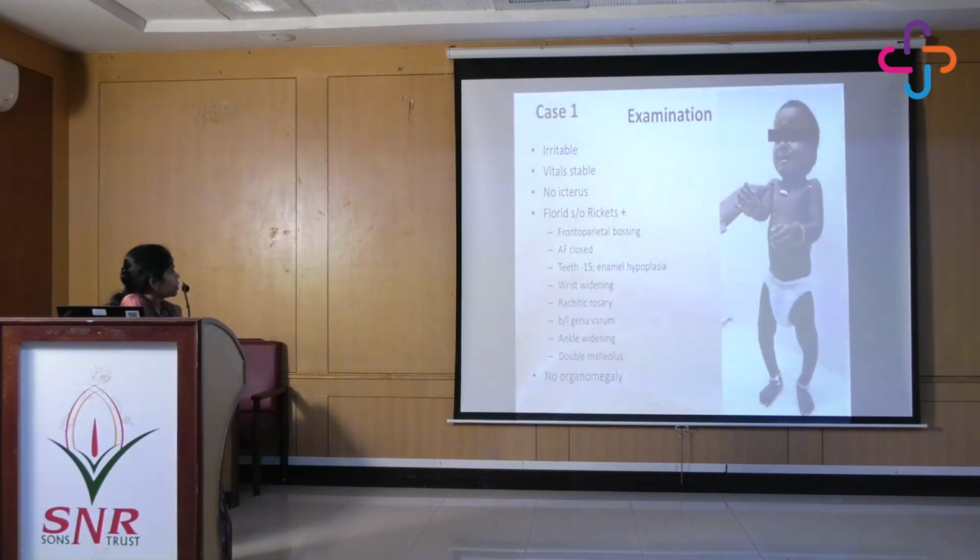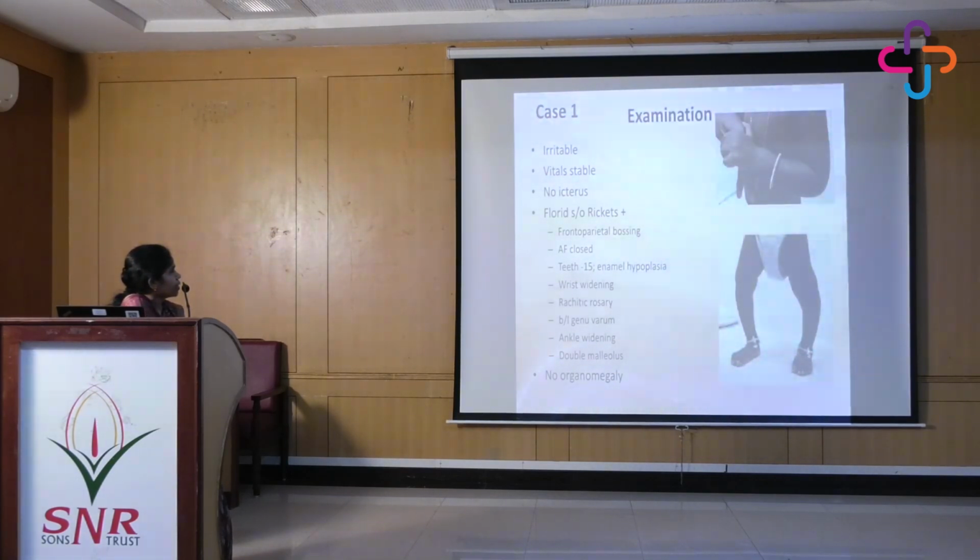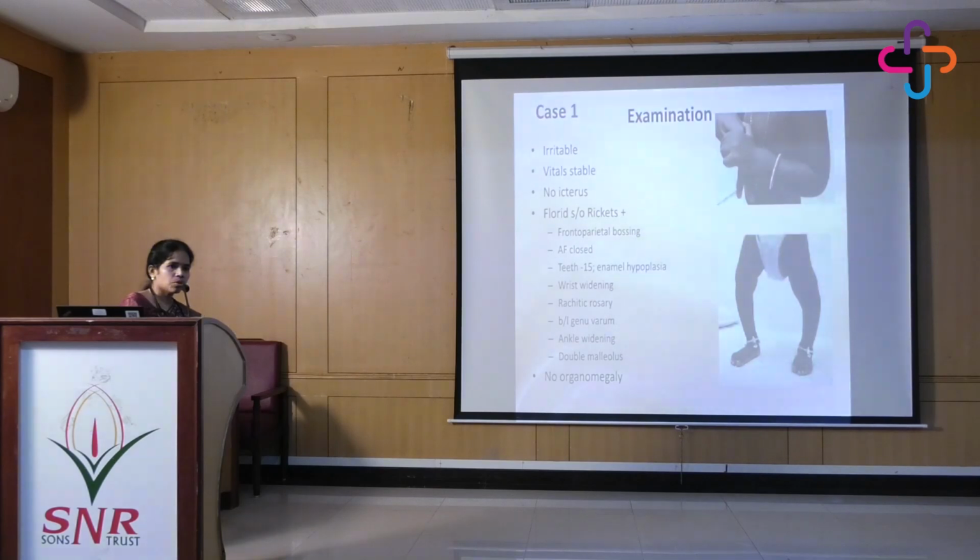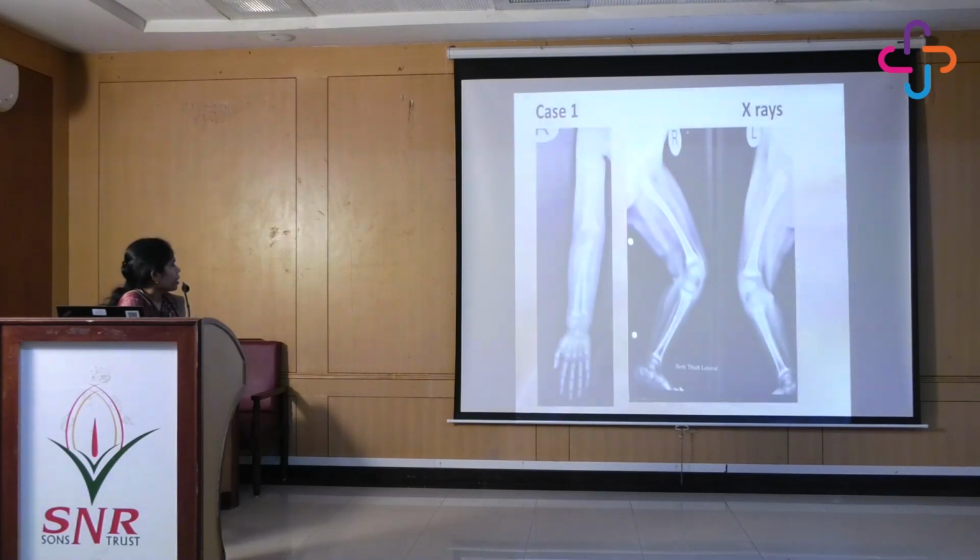So on examination, this child was irritable, and she had no icterus or organomegaly, and she had florid signs of rickets. There was frontoparietal bossing, the anterior fontanelle was closed, she had 15 teeth with enamel hypoplasia, there was wrist widening, she had rachitic rosary, there was bilateral genu varum, ankle widening, double malleolus. So all the signs of rickets which we read in the books, this child came with.